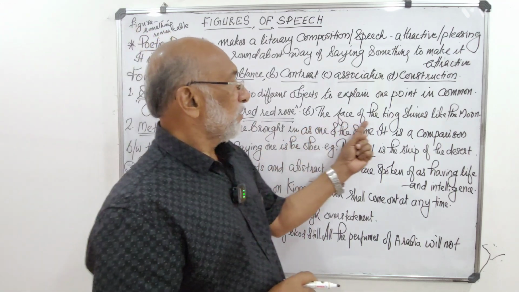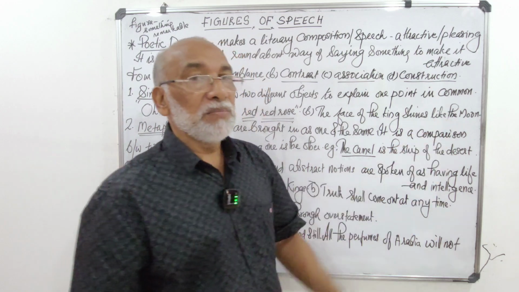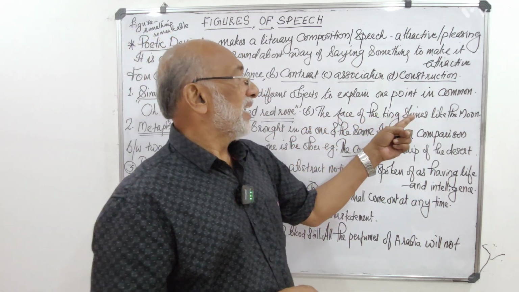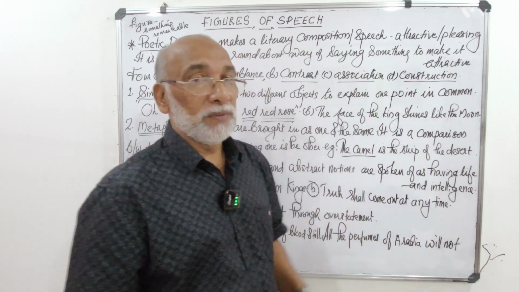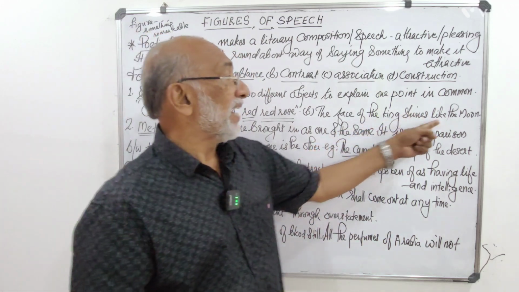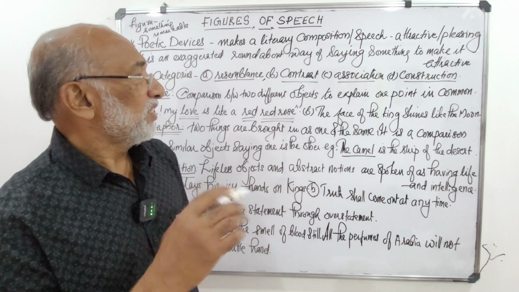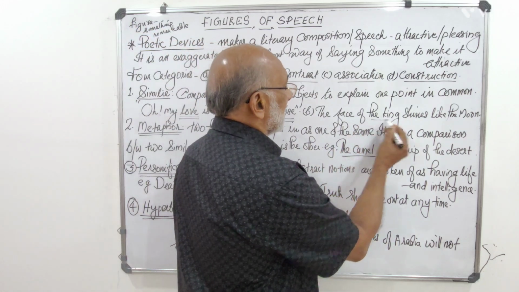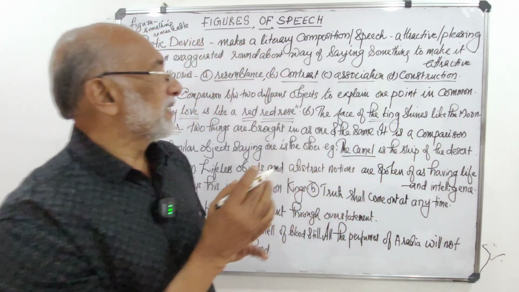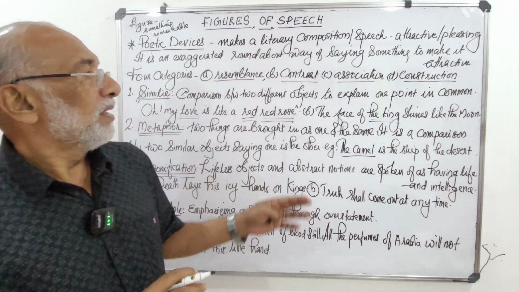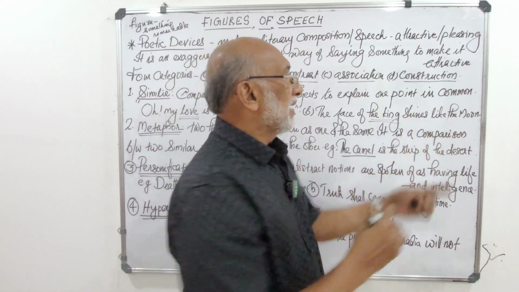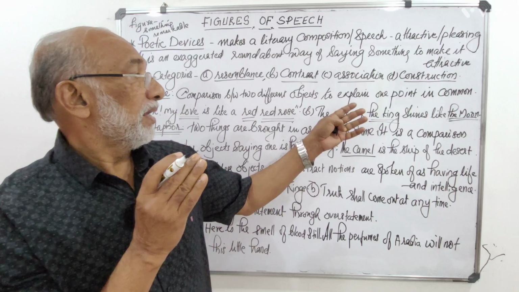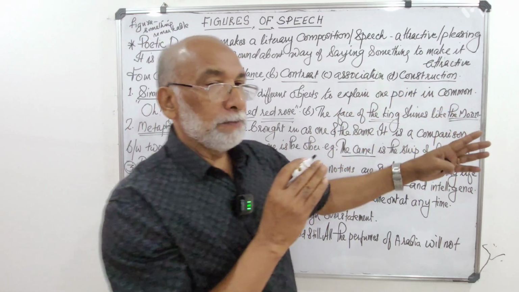Then, the face of the king shines like the moon. What are the two objects? Of course, here the king is a live person. The face of the king shines like the moon. So the comparison is between the face of the king and the moon.